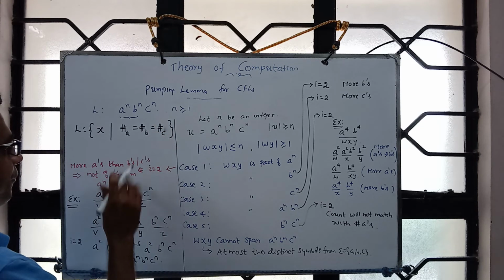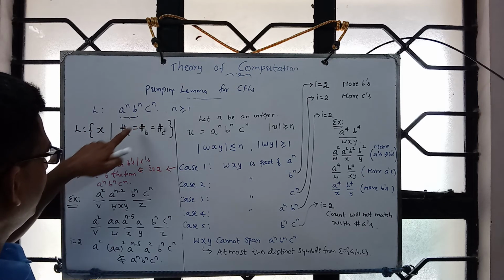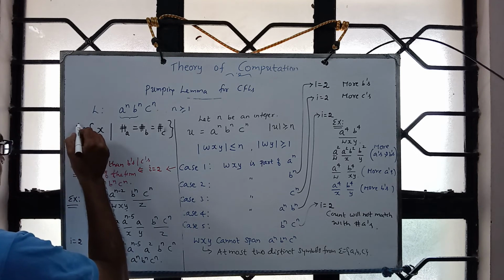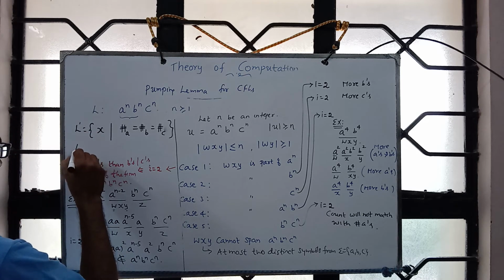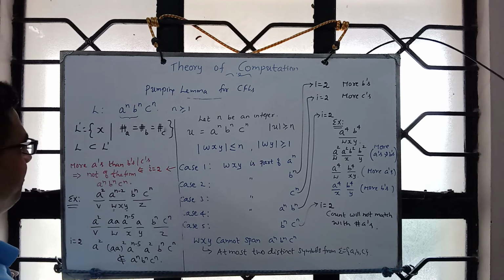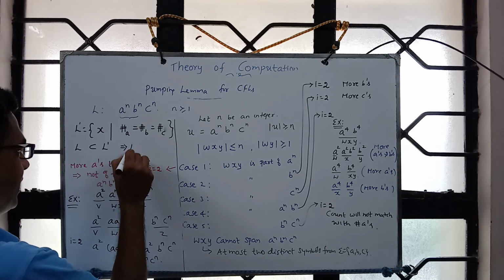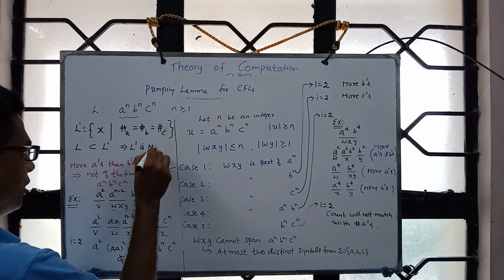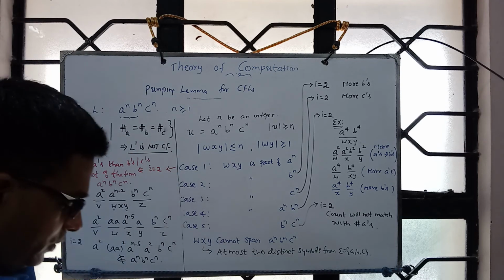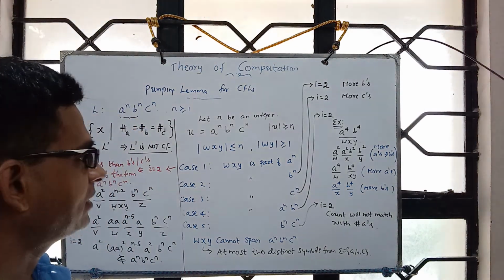If you look at this, a^n b^n c^n is a special case of this language. Let me call this one L prime, and you see that L is a subset of L prime. Since L is not context free, it implies that L prime is not context free. So by proving one language, one can also prove the related ones.